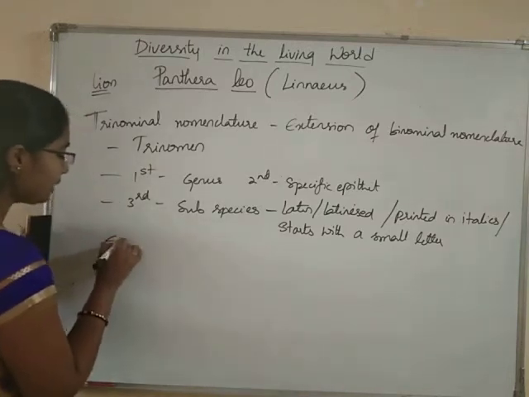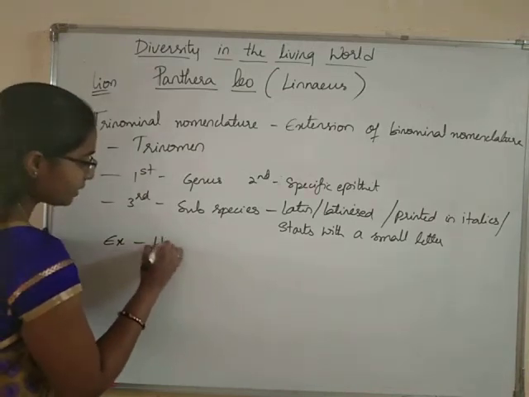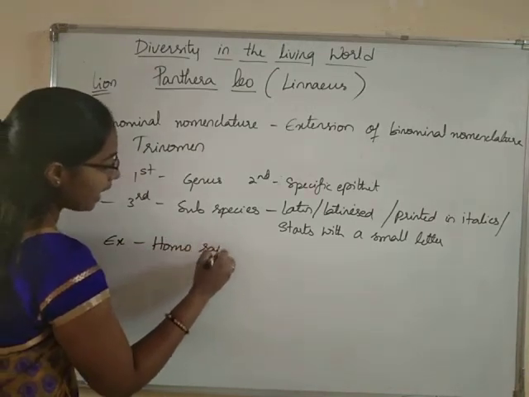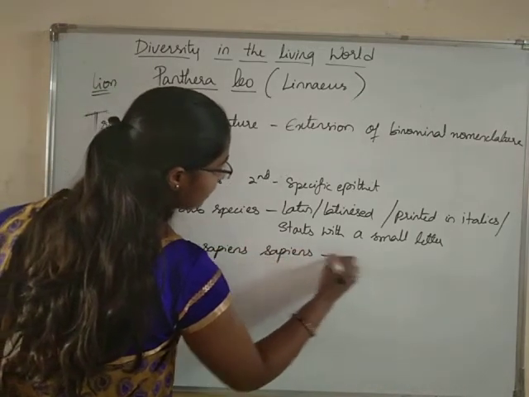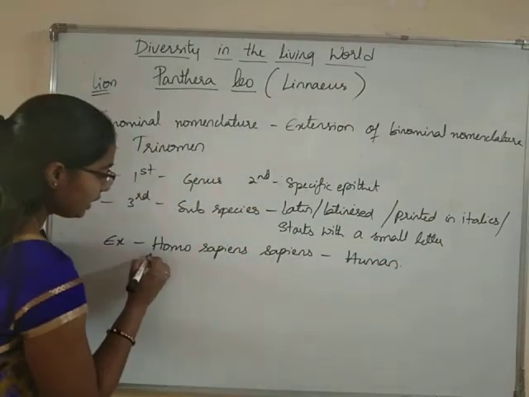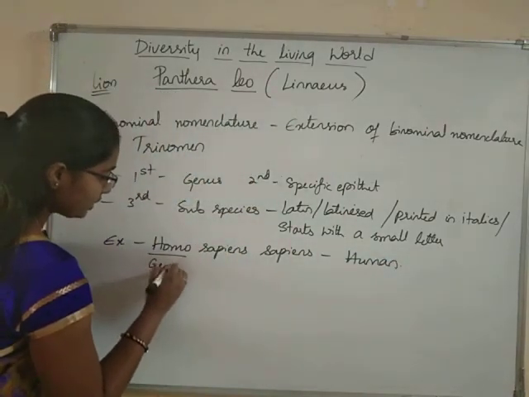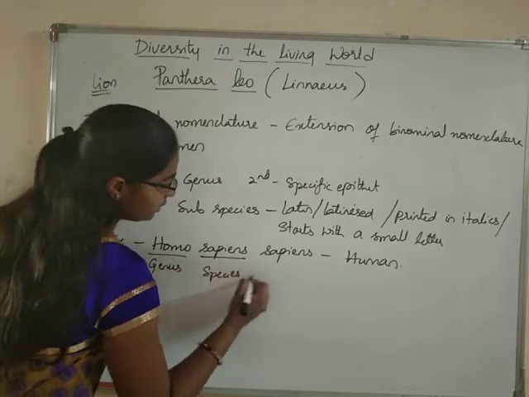Coming to the examples of trinominal nomenclature, we can take human beings. Homo sapiens sapiens. This is the scientific name of human beings. The first word is indicating the genus. The second word is indicating the species.